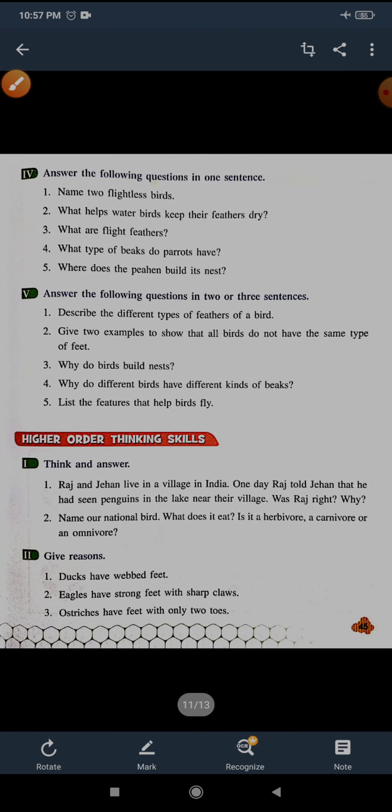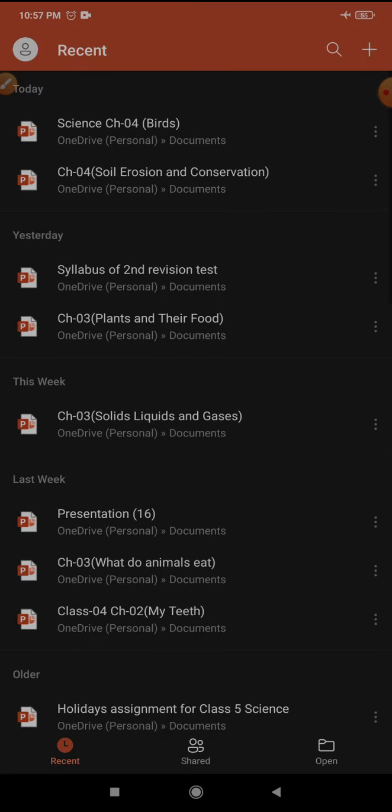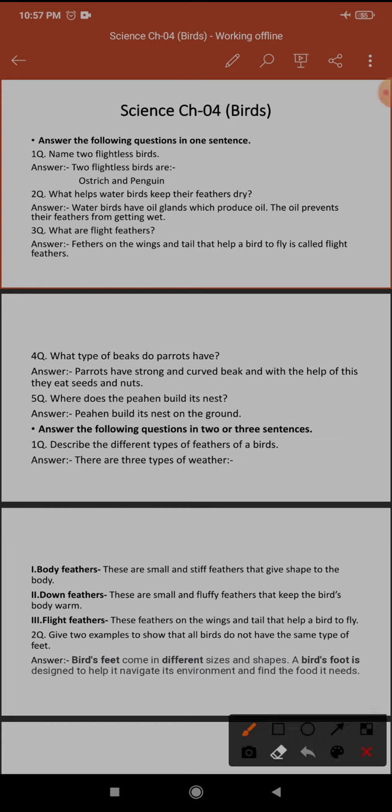The fourth and fifth sections are of statements, one statement or a few statements. It is not possible to explain here, so I have already prepared a PPT for you all. Let's see, I will explain from here. Now come to the questions of section 4.